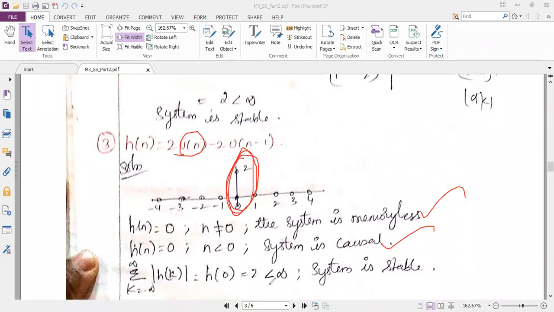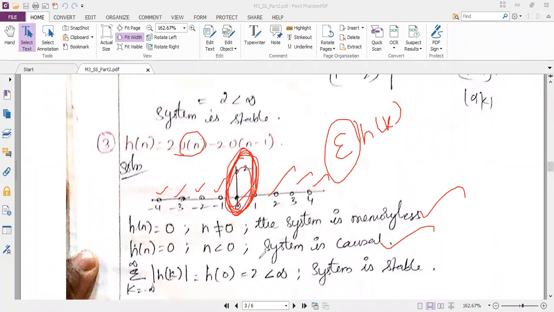to get the stability. See, as per the question, I have no need to go for summation and expansion. Why? Because I do not have any samples here. If I do not have any samples, I cannot use summation. I have only one answer, that is 2. The amplitude is 2. So I can say the output is 2. The complete summation of h of k will be equal to 2, which is less than infinity. So the system is stable.